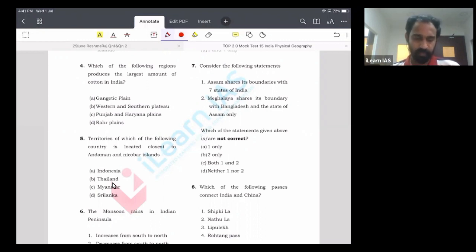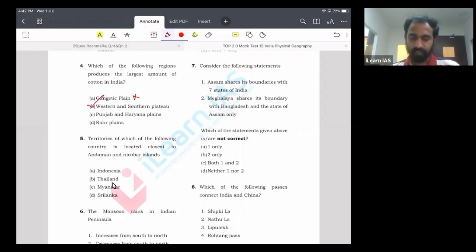Option A, you can eliminate Gangetic Plain. Option B is actually the combination of the second and third regions, which we discussed now, that is the western and southern plateau. So there is a high chance that this might be the answer because 2 of the important regions are clubbed together here. In fact, the answer is B. And option C is the first region which we discussed, that is the Punjab and Haryana plains.